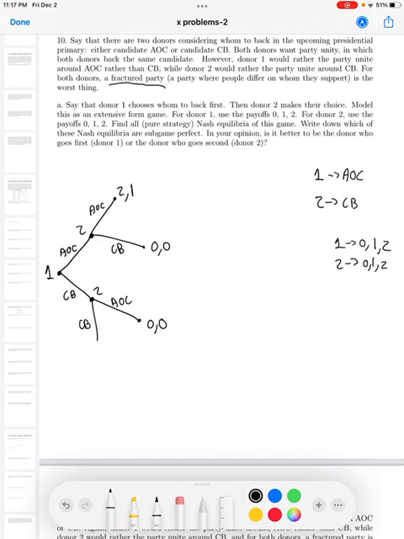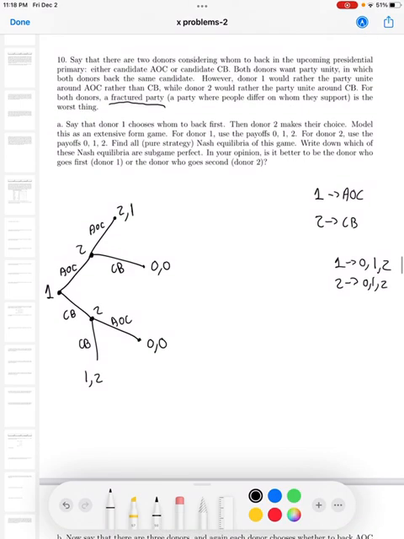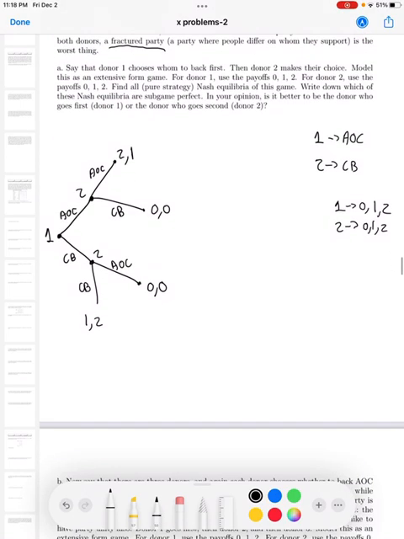However, they both choose the same candidate, so it isn't fractured. So although 1 doesn't get the candidate that he wants, he still gets a 1 since it's not a fractured party, and 2 gets the best possible outcome for the candidate being chosen that it prefers.